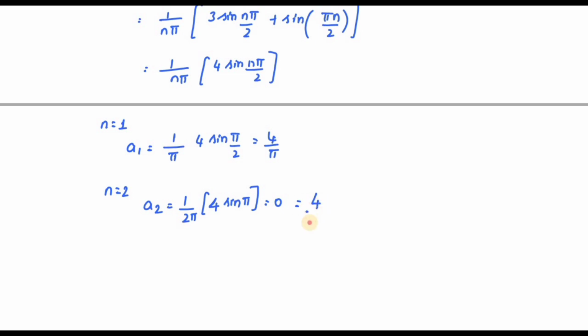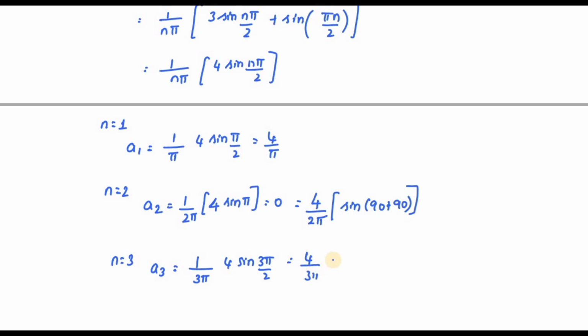Because sin of 90 plus 90 becomes cos of 90 degree, and cos of 90 degree is 0. Okay. So n is equal to 3. So a3 is equal to 1 divided by 3 pi, 4 sin 3 pi by 2.